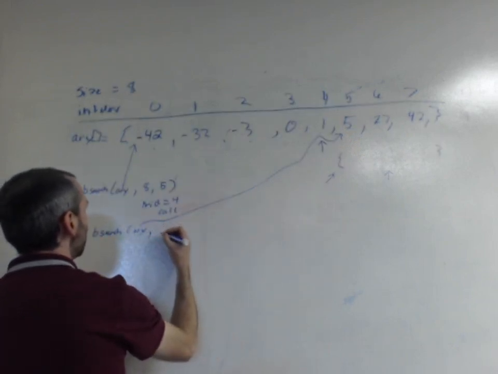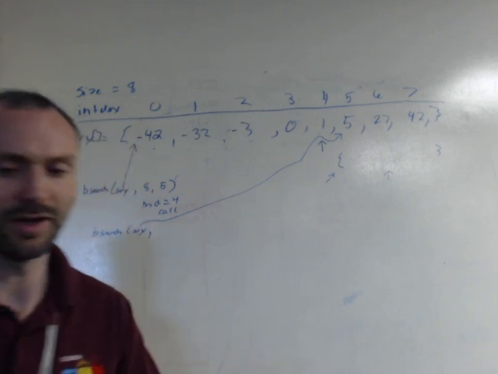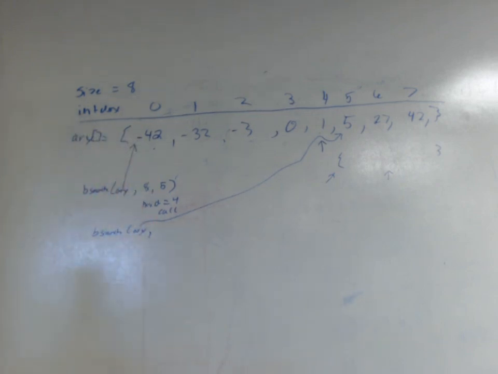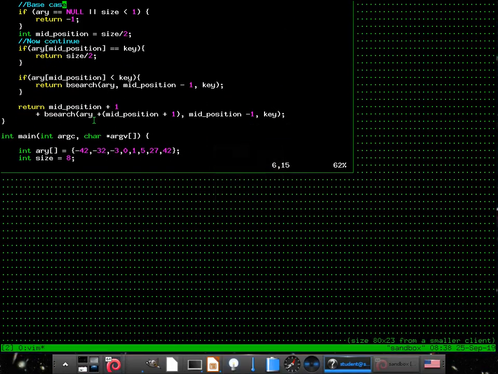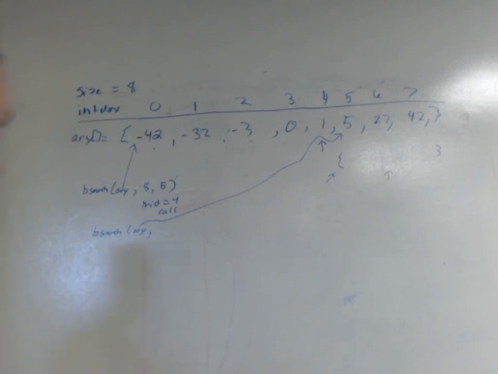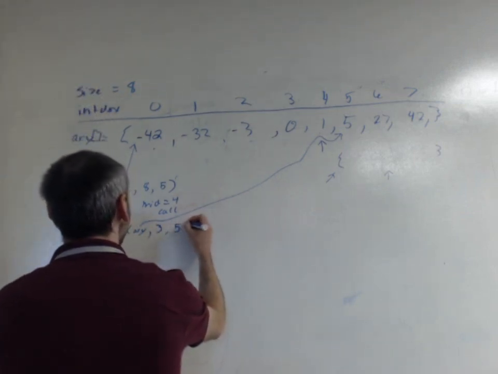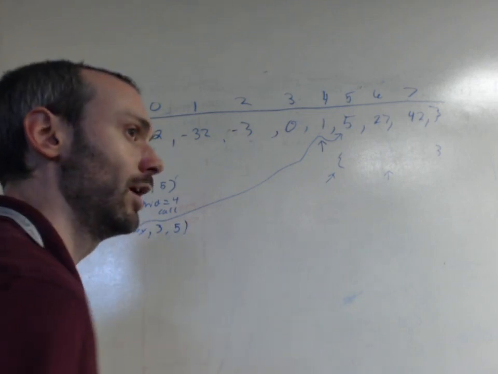That was beautiful. Mid, what did we call that? Mid position -1, so the size is 3, which is correct, and we're looking for 5.